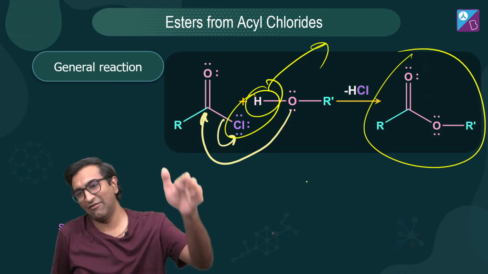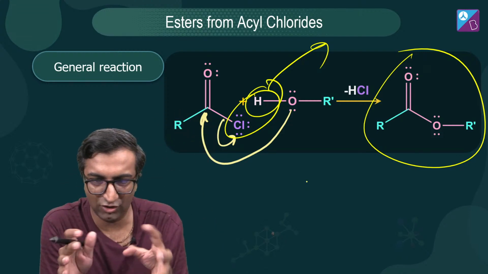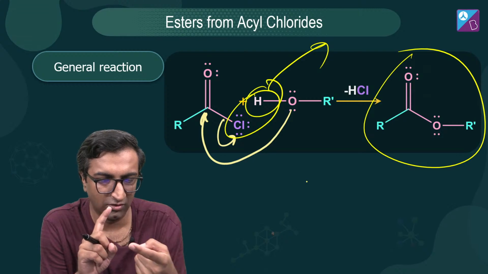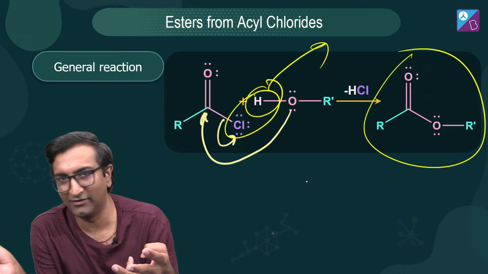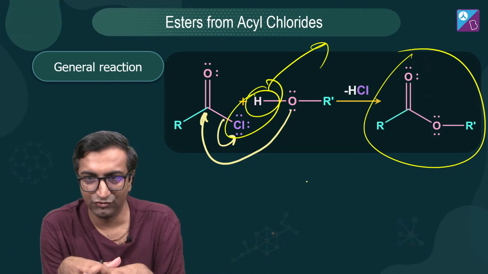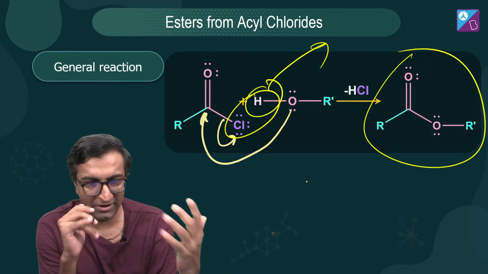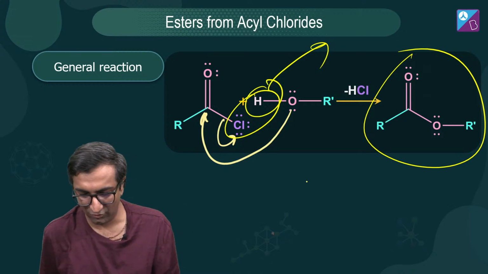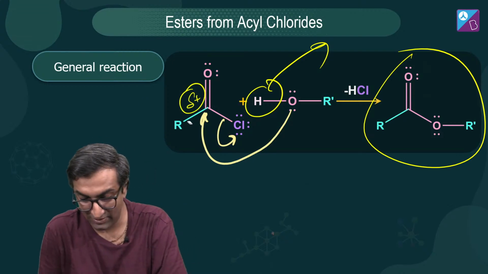We'll study this in detail when we do acids. And that's why 12th organic chemistry is so weird. It's all jumbled up, right? When you study haloalkanes, you're studying reaction of alcohol. When you're studying alcohol, you're studying reaction of acids as well. So it's all together. If something is a little complicated now, you'll understand by the end of all of it. And if you're impatient, you want to know right away, go and see what's happening. I've given you a hint. It's this guy that causes the reaction to happen.